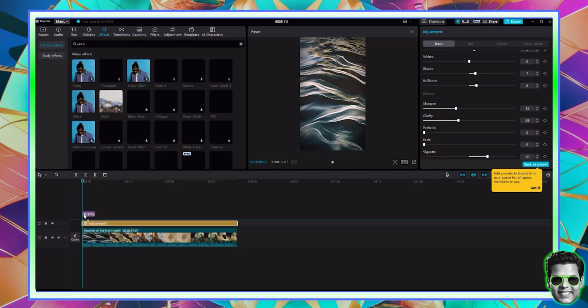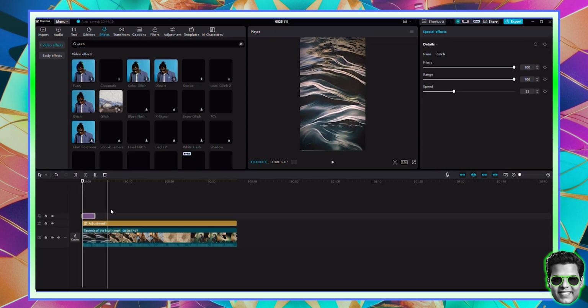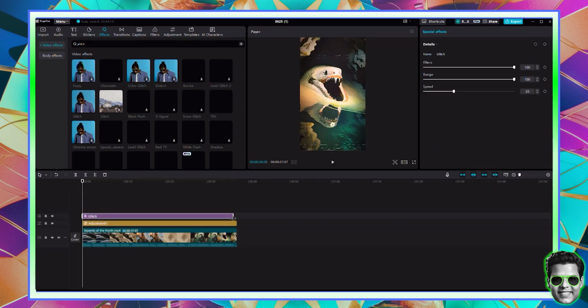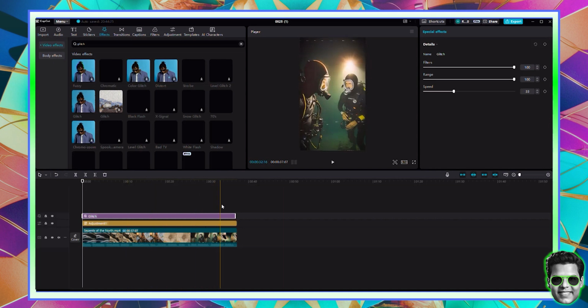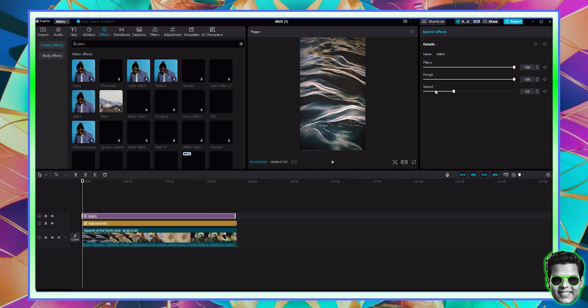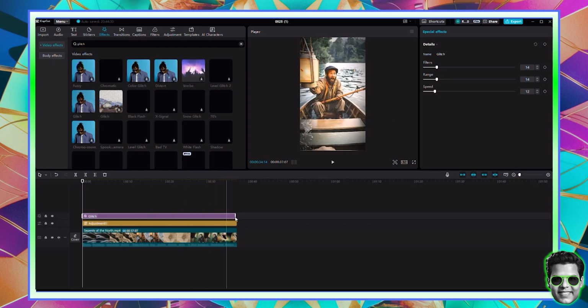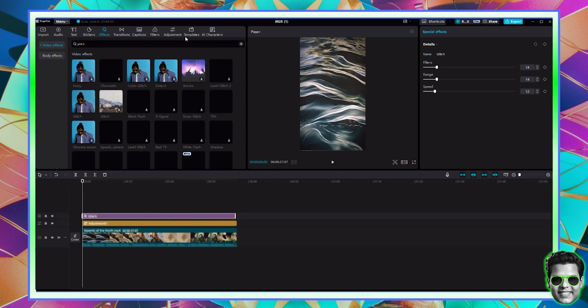It's a simple one. Don't use this one next to it. It's also a glitch, but it's quite strong. This one is the most popular, but at the same time, you have to be careful when using it with images. So make sure that you decrease the speed, range, and filters of the glitch. We don't want it to alter the quality of the images, and that's pretty much it.